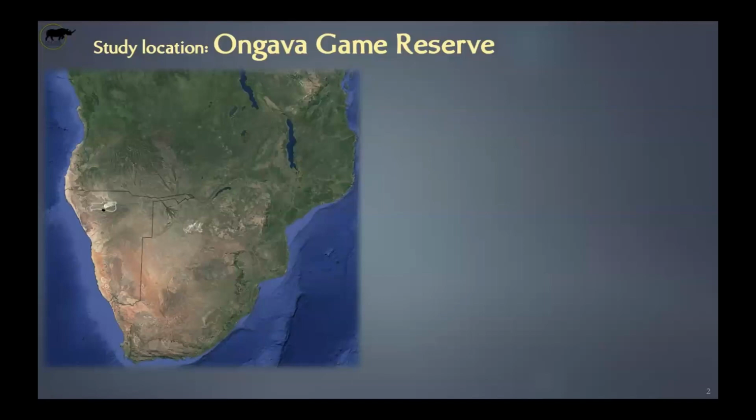Some significant work has been conducted with wolf in North America. In Southern Africa, there's still a lot of things that we don't understand. So focusing on large carnivores is a good way to start understanding how an ecosystem works and can be impacted by high trophic levels.